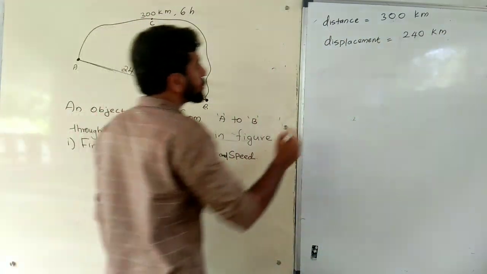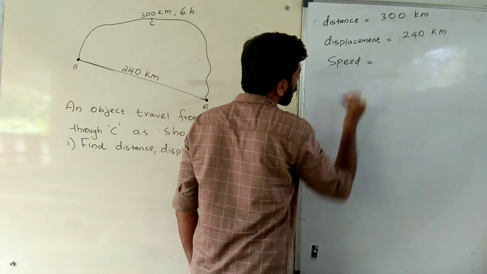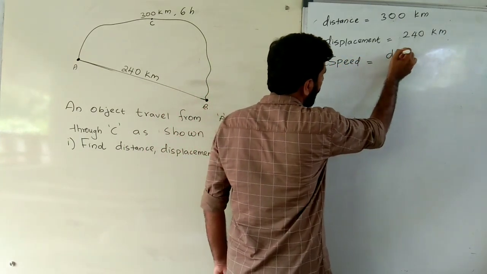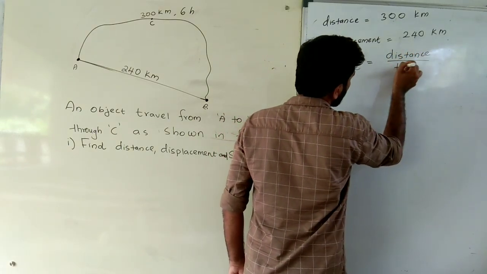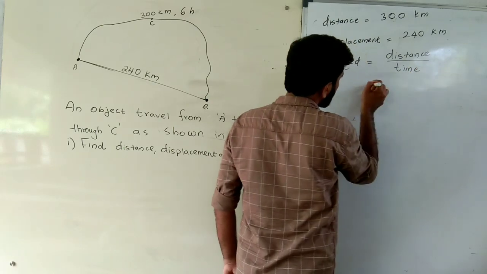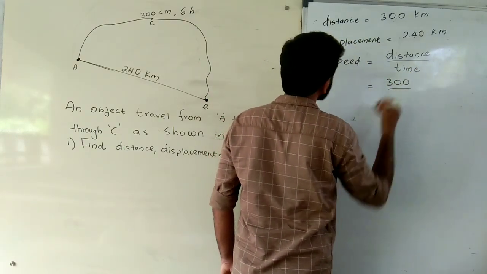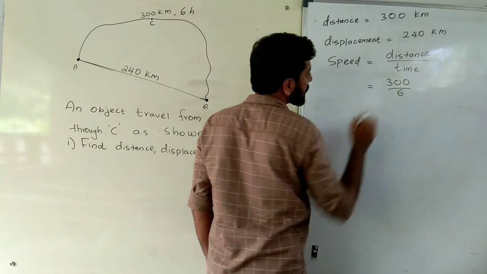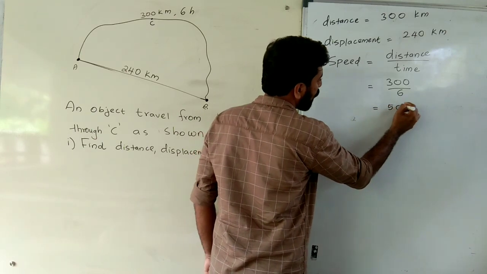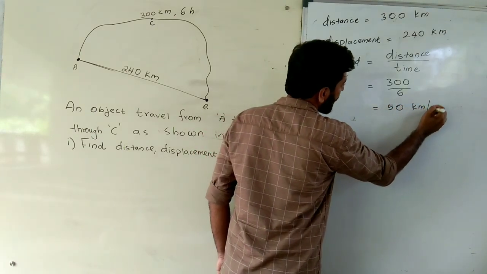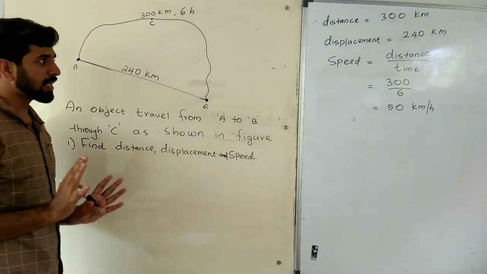Okay, next one, speed. How can we find the speed? Speed is equal to distance divided by time. What is the distance here? Distance is 300 kilometer. What is the time here? Time is 6 hours. 300 divided by 6 is equal to 50 kilometer per hour. It is the speed.